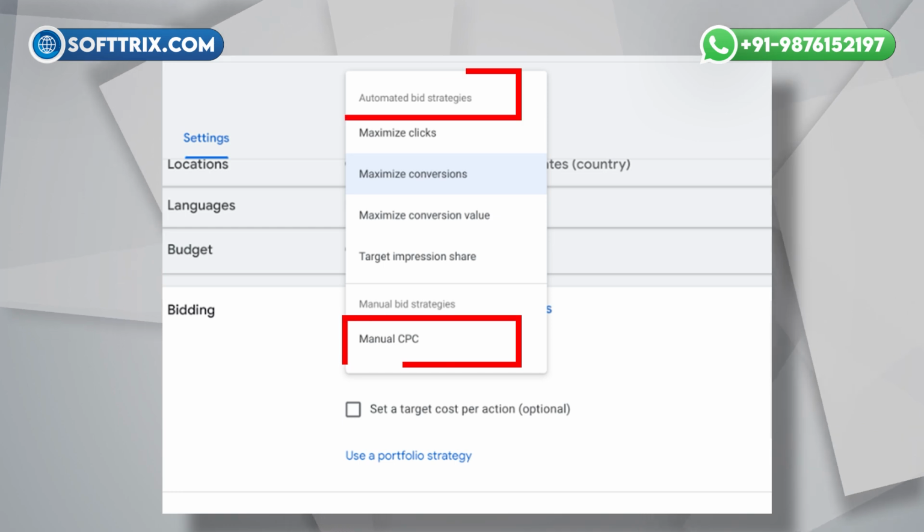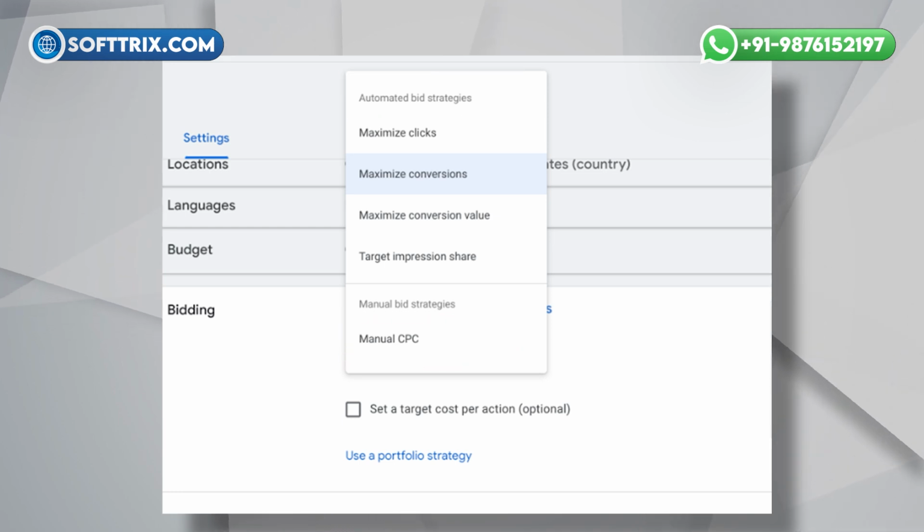So that is it for today's guide on bid strategies in Google Ads. Whether you go with manual or auto, for more control, the key is testing and finding what works for your goals.